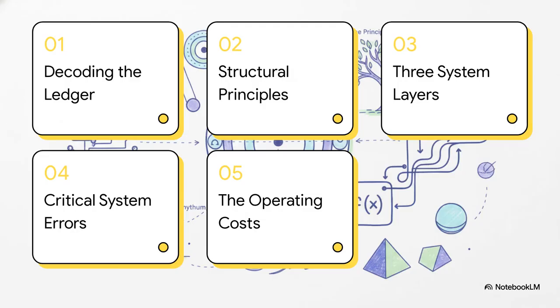All right, let's take a quick look at our system manual index. We'll be covering 1. Decoding the ledger. 2. The 7 structural principles. 3. The 3 system layers. 4. Critical system errors. And finally, 5. The operating costs. Let's get right into it.